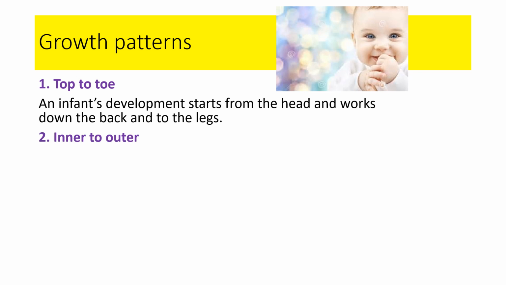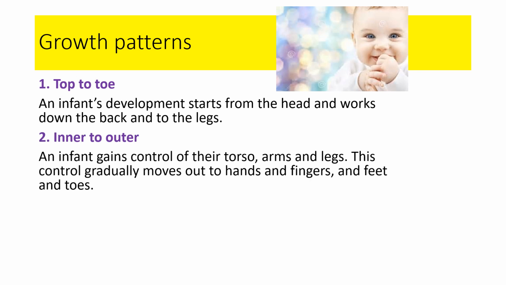Inner to outer means that alongside that, a baby will gain control of their torso, which means their body, before their arms and legs and before their hands and fingers. So an infant will gain control of their body first, which means they can then roll over, for example. Then they will gain control of their arms and legs, which means that they will be able to push themselves up or crawl and eventually walk. And then gradually it moves out to their hands, their fingers, feet and toes.